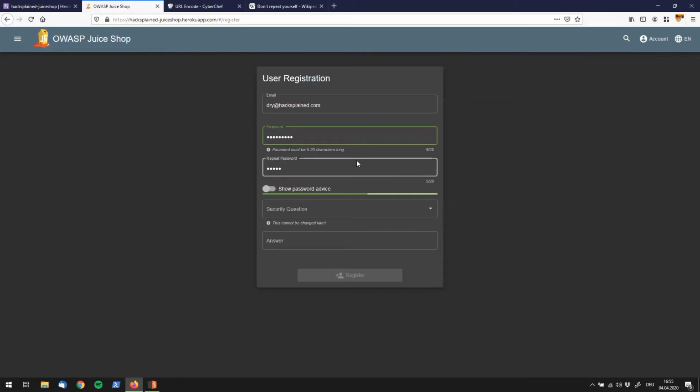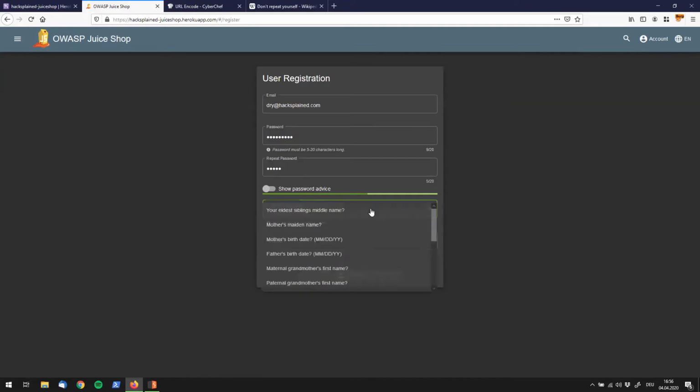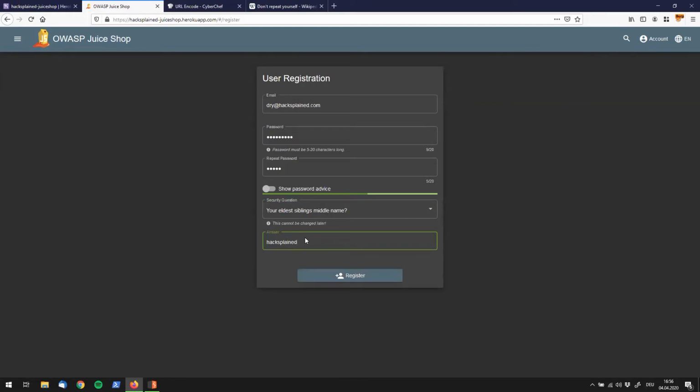Interesting. So now we don't see this error that we've just seen. So now we have ASDF1, ASDF right up here, and ASDF1 down below here. No error message. So let's see what happens if we conclude the sign up. Your eldest sibling's middle name obviously is, and there's only one choice, hackexplain.